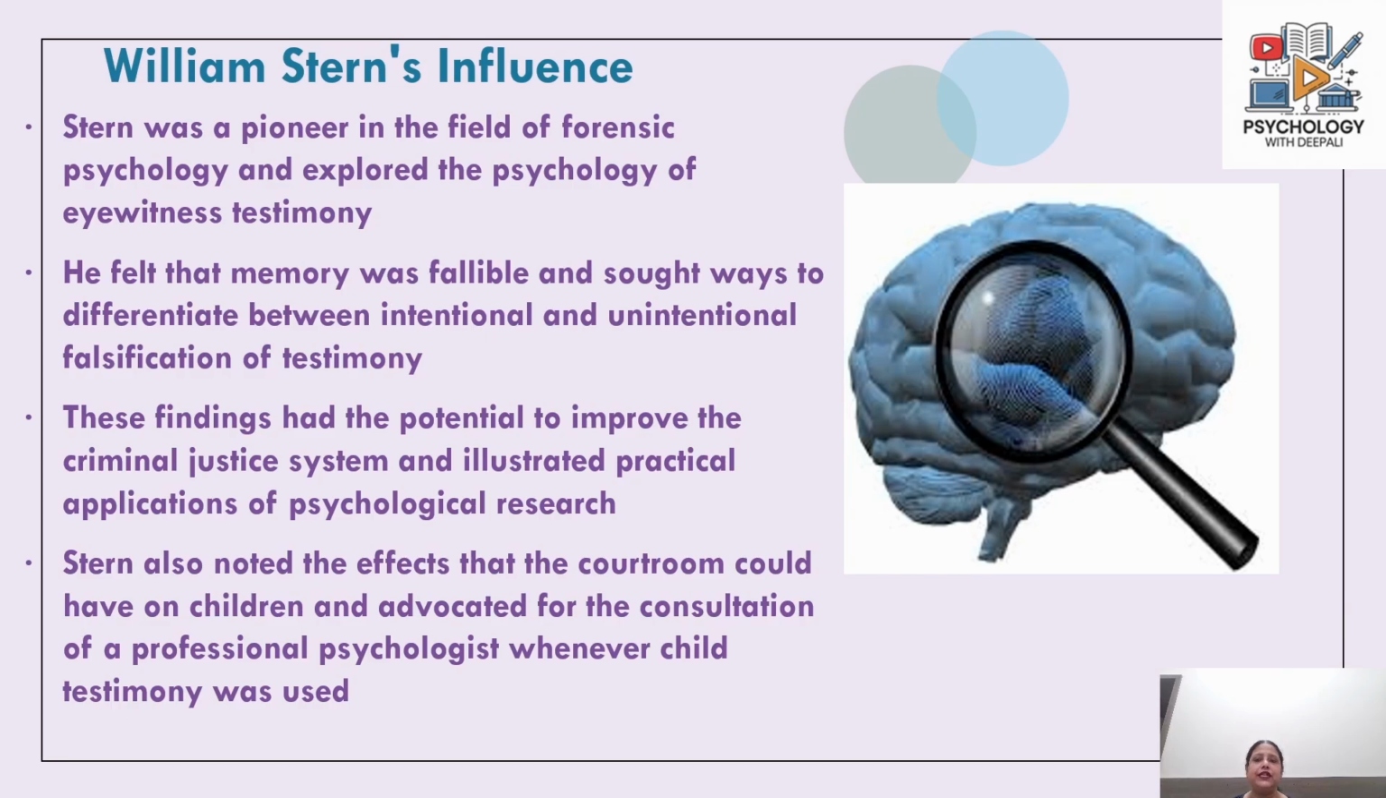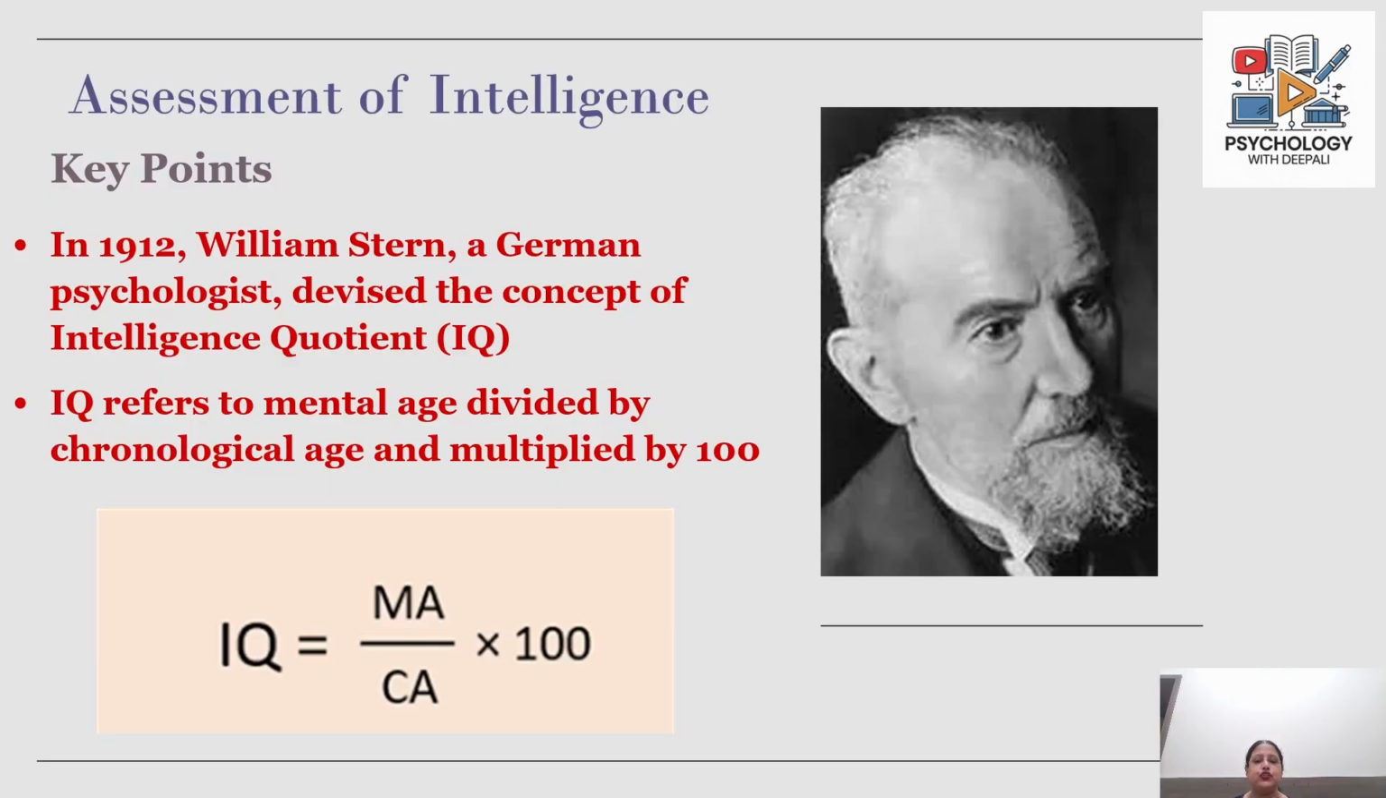as far as research into these kinds of issues related to memory, eyewitness testimony and child development was concerned. But what he was best known for was the concept of intelligence quotient. In 1912, he devised the concept of intelligence quotient, where the mental age is divided by the chronological age of a person and then multiplied by 100 to get a value. The value which we get in this process is called the intelligence quotient.